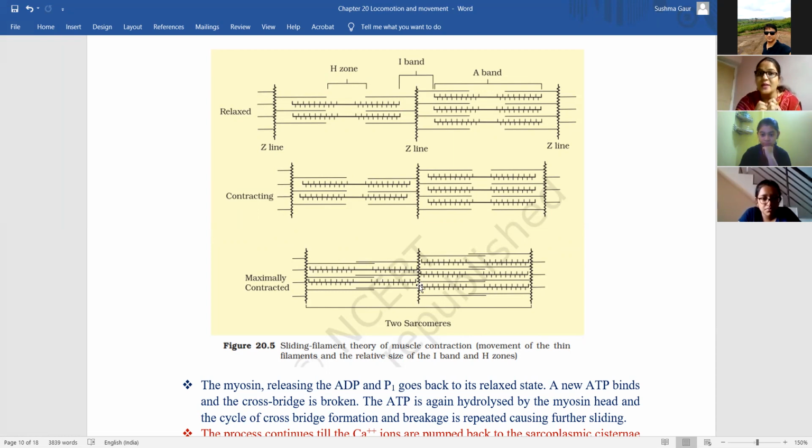Did you understand the change, or should I explain once more? This muscle contraction is a very important topic. Many questions will be asked in your NEET from this. Hypothetical, conceptual questions can also be asked from this topic. That's why I'm emphasizing this more, and I want you to understand this in class only. Is there any doubt? I can explain once, twice, as many times as you want, but the thing should be clear in your mind. Otherwise, I will not move forward.